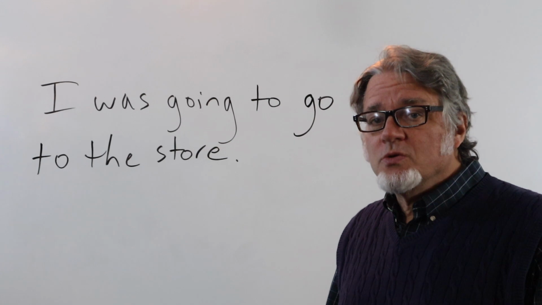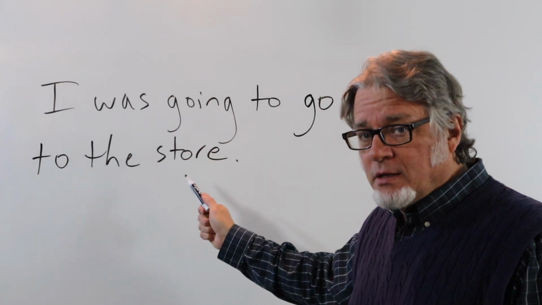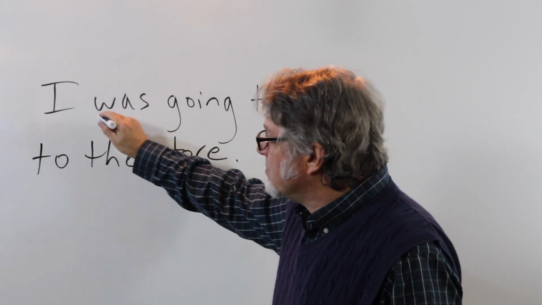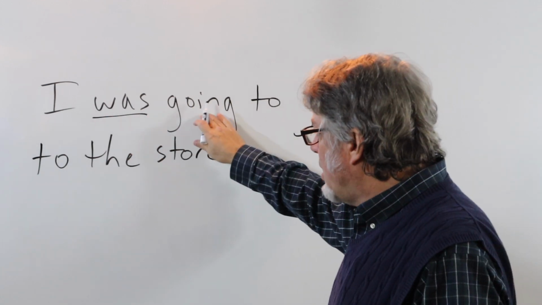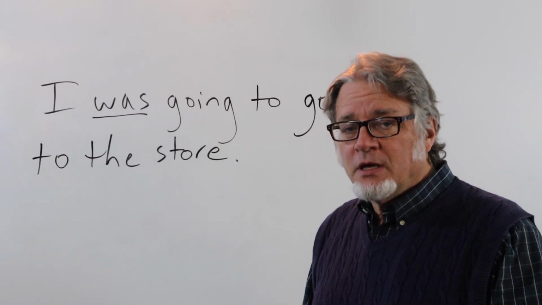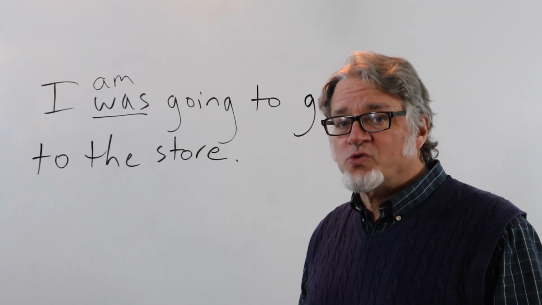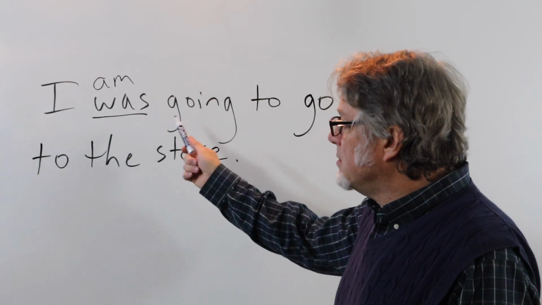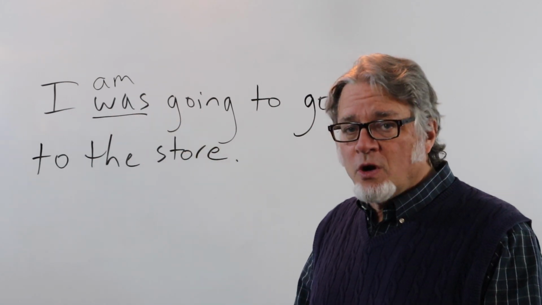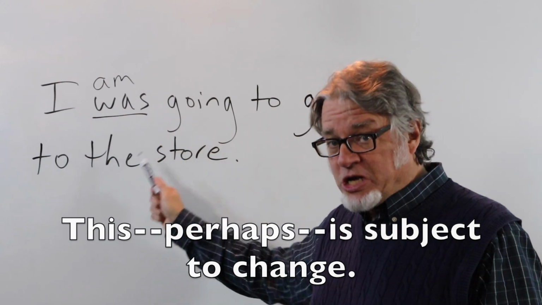I was going to go to the store. This is my plan for later, but it could change. A lot of people will use was, then going to, and then here's the main verb when talking about future activity. You could say, I am going to go to the store. But you'll often hear someone say this, I was going to go to the store. This perhaps is subject to change.